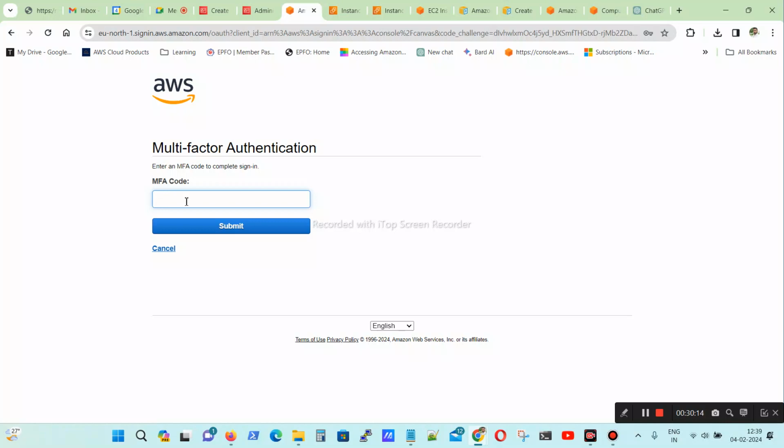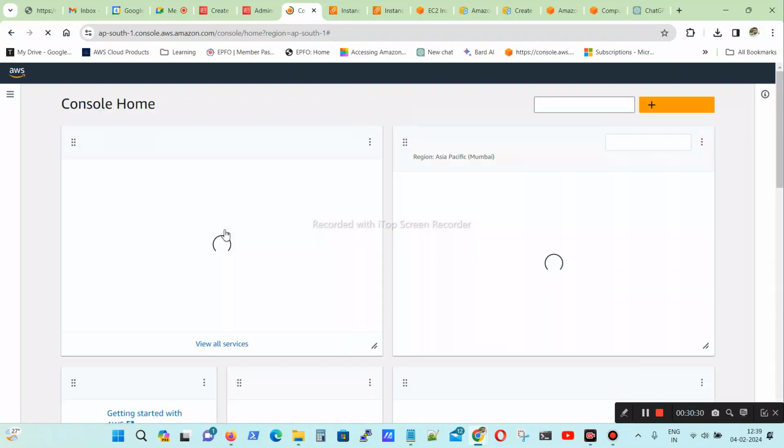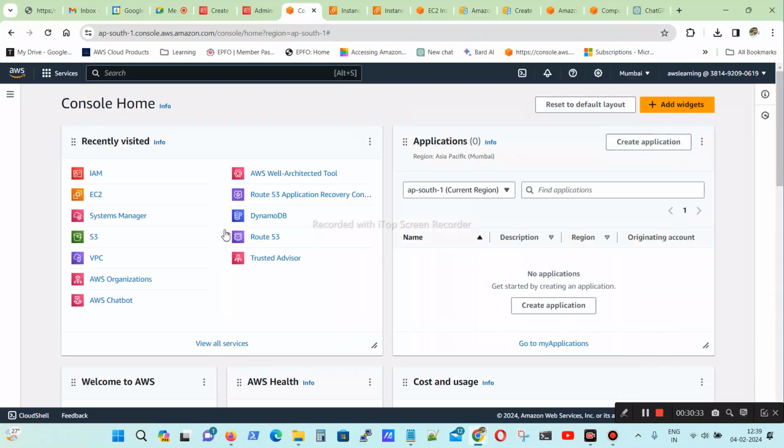That code will come, right, from Google Authenticator. There you have to go and you can enter your code. Submit it. Once you add that code, then only it will log in. So in mobile, your mobile is with you. So if somebody knows your user ID and password for the AWS account, still they cannot log in, because that MFA will block it. Once you have added MFA, only then will it be able to log in. This is about IAM, and a few more things are there in IAM.